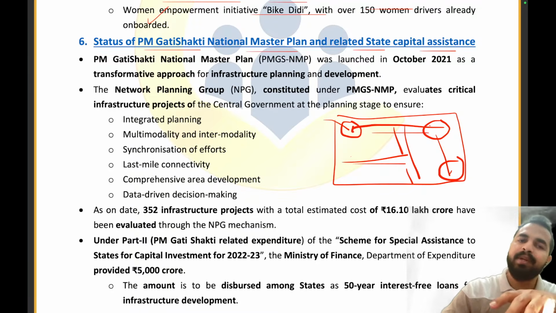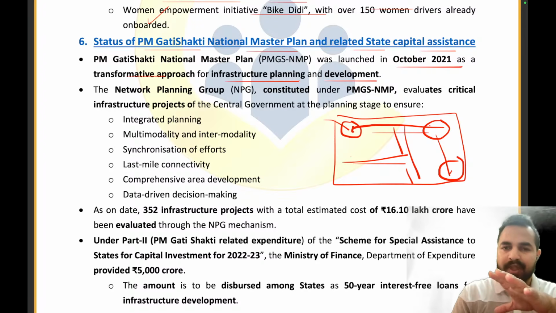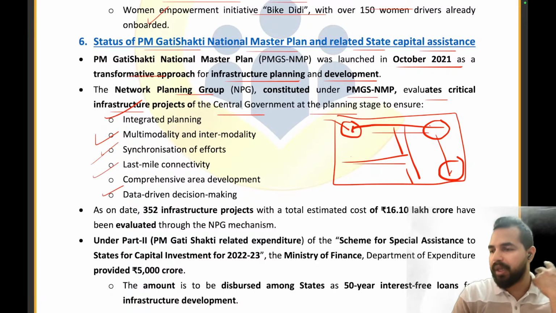So my dear friends, PM Gati Shakti National Master Plan was launched in October 2021 as a transformative approach for infrastructure planning and development. तो प्रॉपर इंफ्रास्ट्रक्चर प्लानिंग और डेवलपमेंट के लिए हमने इस अप्रोच को लॉन्च किया. So the Network Planning Group was constituted under the PMGS NMP. It evaluates the critical infrastructure projects of the central government at the planning stage. तो प्लानिंग स्टेज पर ही ये इवेल्युएट करेगा सभी इंफ्रास्ट्रक्चर प्रोजेक्ट्स को, so that we can ensure integrated planning, multimodality and intermodality, synchronization of efforts, last mile connectivity, comprehensive area development, and data driven decision making.